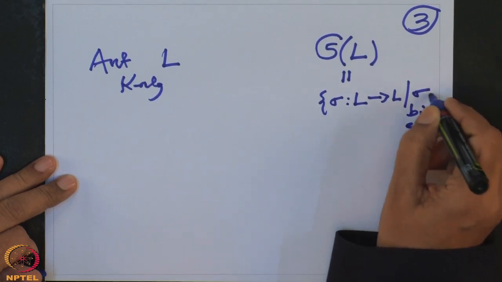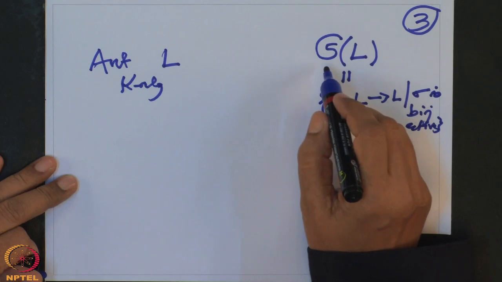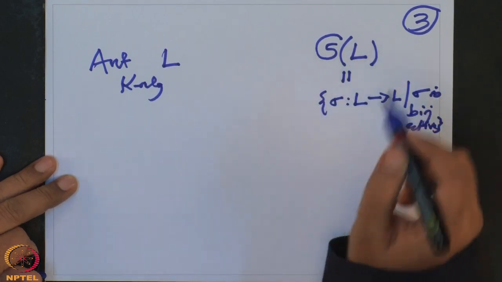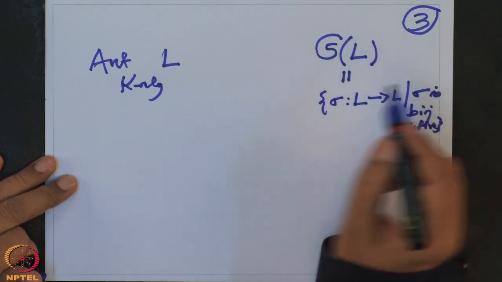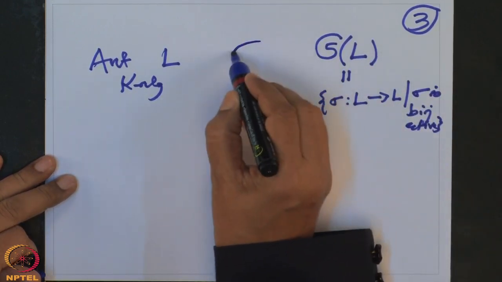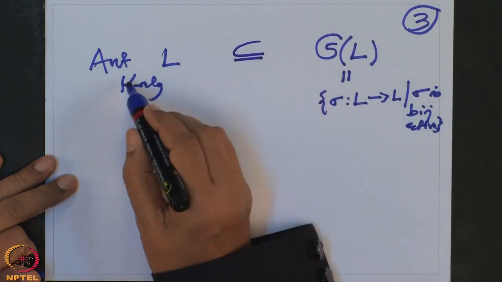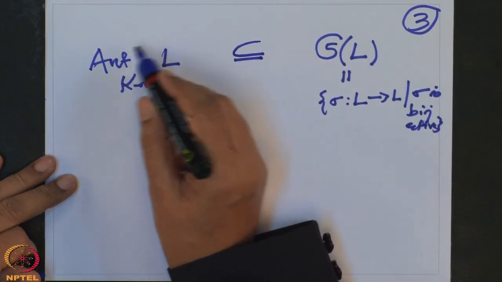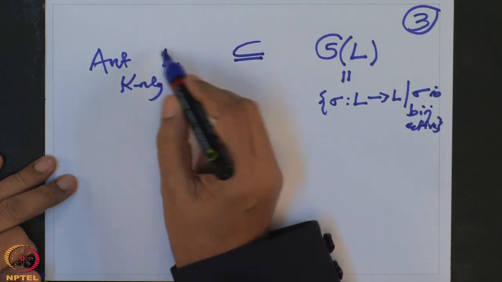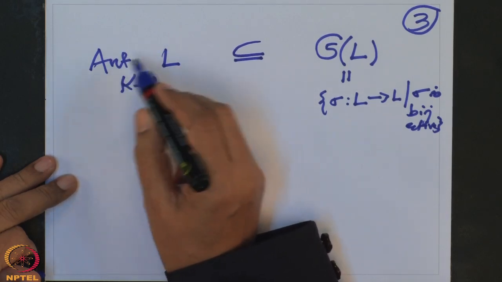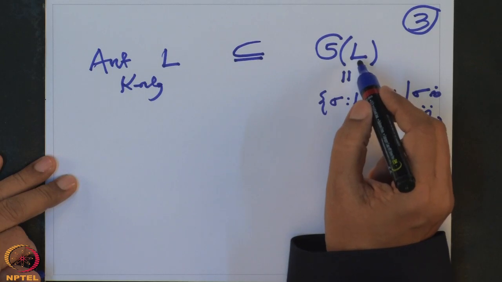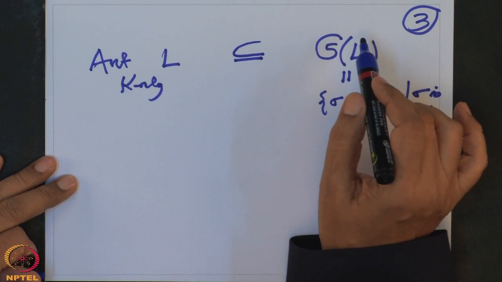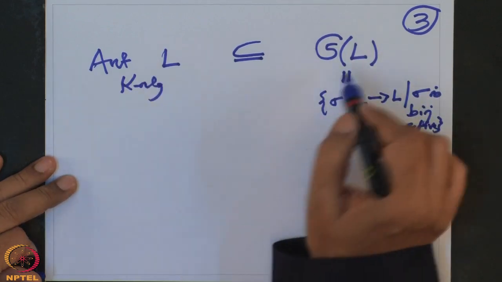This is called a symmetric group on the symbols L, the symmetric group of L. This is actually a subgroup of this, because we know that the multiplication binary operation of this group is a composition, and this is a group. This is a big symmetric group. This is a very big group, but this is some elements among them.